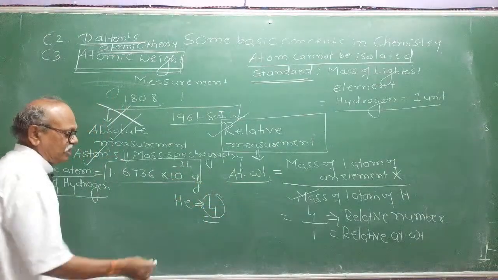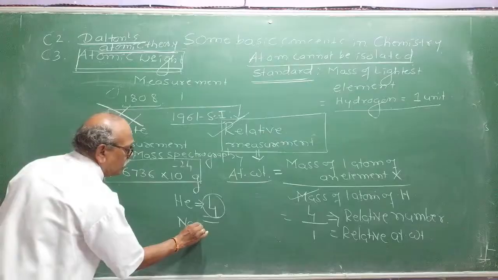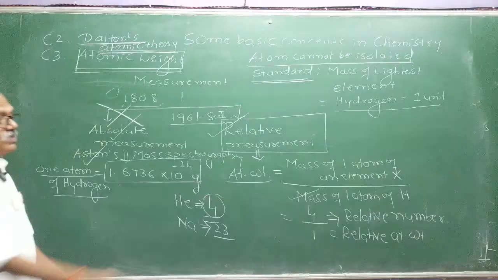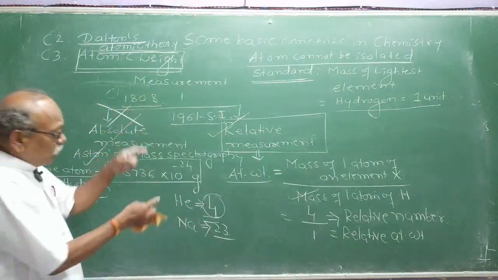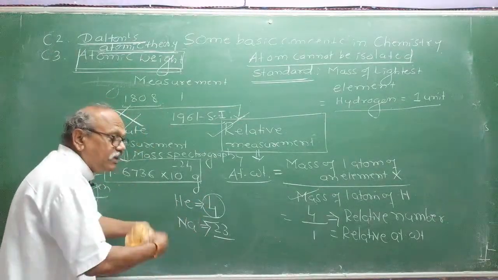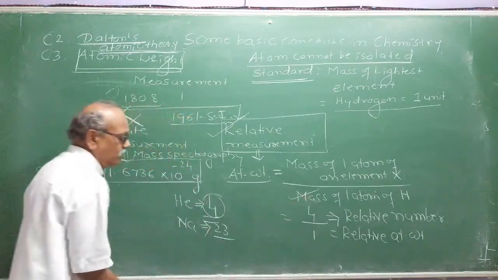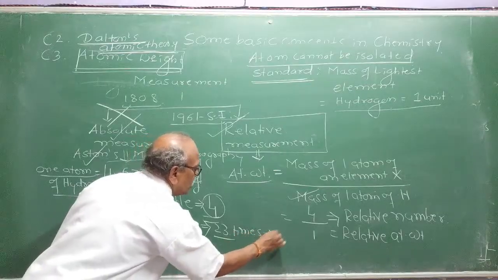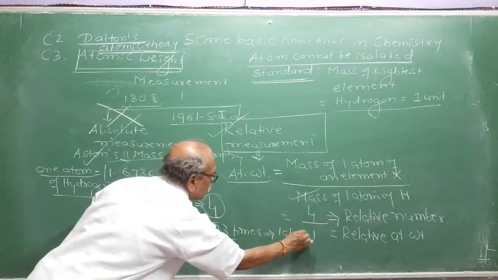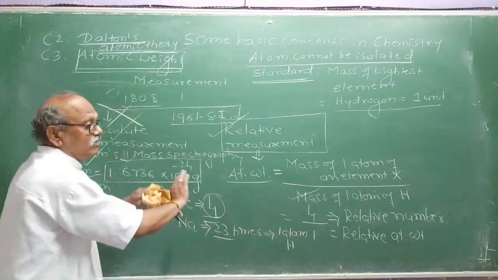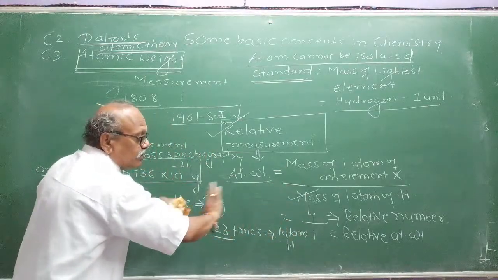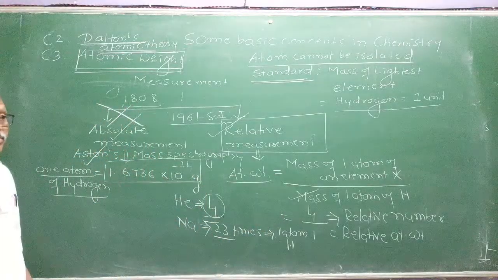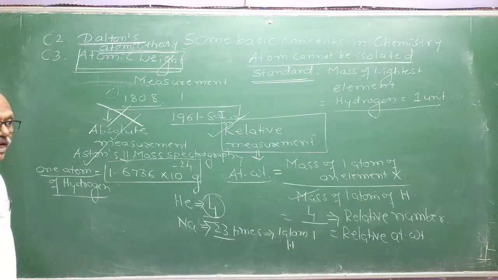Suppose I say, just now I told you that the atomic mass of sodium is 23. How do you understand it with respect to hydrogen? If you take one atom of sodium, it is how many times heavier than one atom of hydrogen? 23 times heavier than one atom of hydrogen. It means it is a relative number, it is a ratio. When you express it in grams, it becomes gram atomic mass. You remember it correctly.